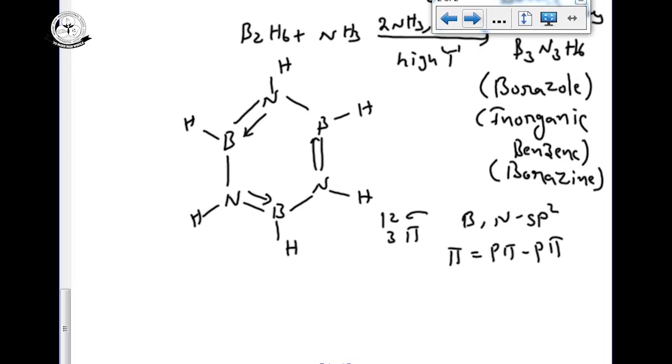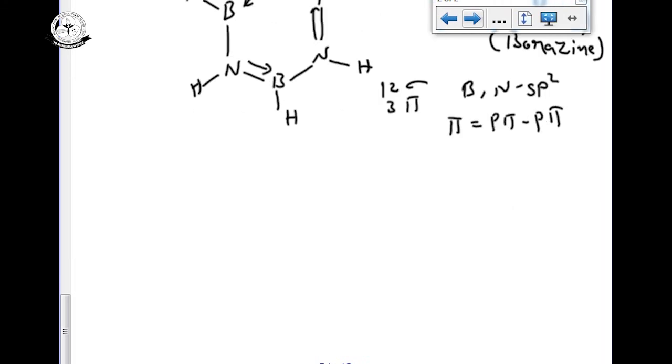These are some preparation and properties of diborane. The most important thing we have to discuss in boron is the structure of B2H6.